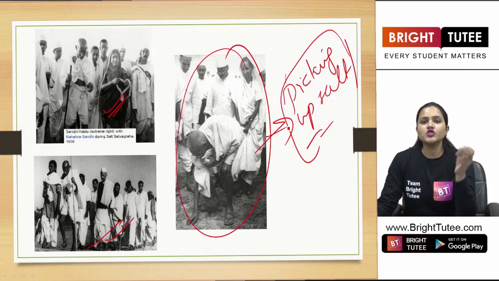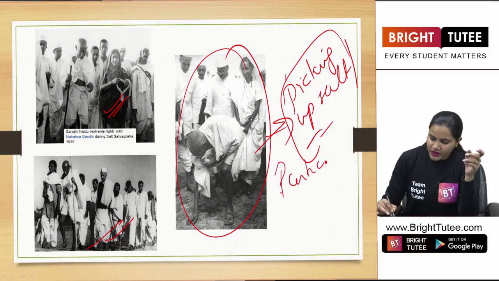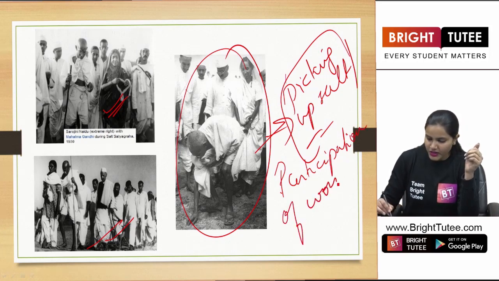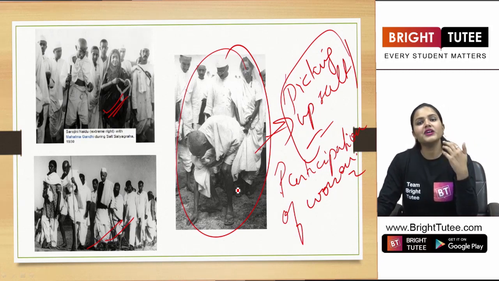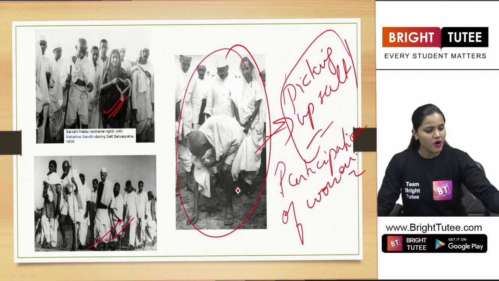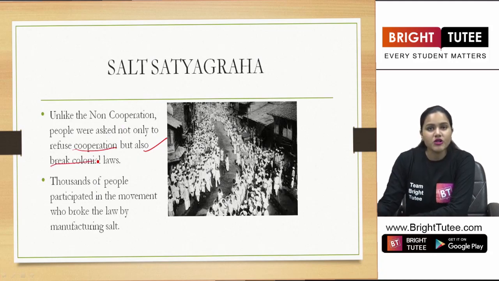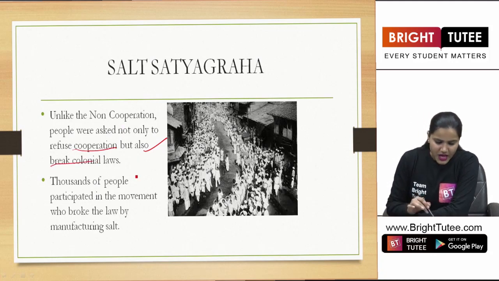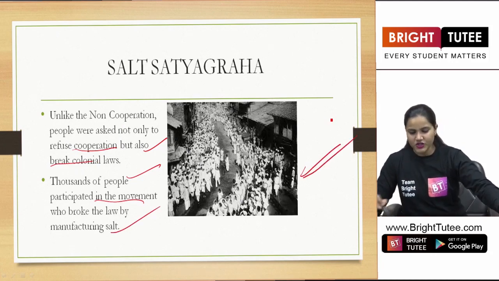People all over were joining these movements here, right? And participation of women was one of the best features of the civil disobedience movement. Women in large numbers participated and followed whatever Gandhiji said. So Gandhiji again became a mass leader for all these people. Unlike the non-cooperation, people were asked not only to refuse cooperation but also to break colonial laws. Thousands of people participated in the movement and broke the salt law by manufacturing the salt.